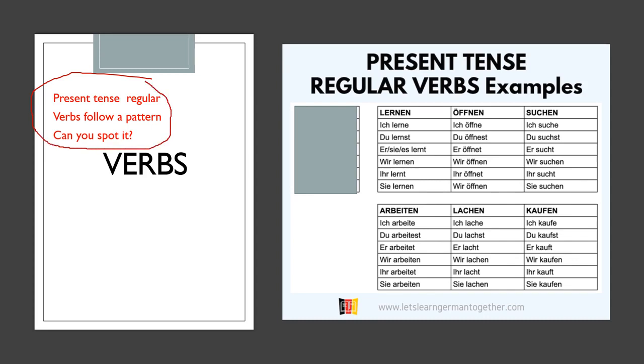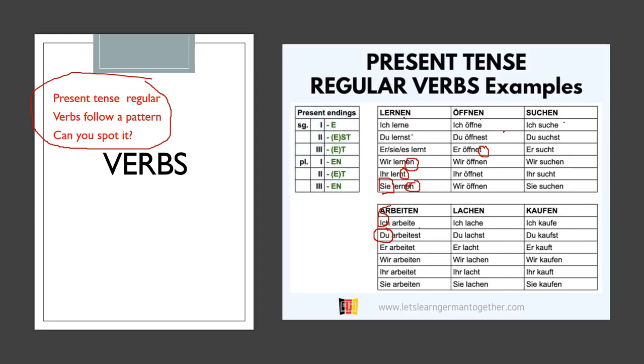You can see they end in the same endings: e for ich, st for du, t for er, sie, es or man, so it ends in t. Wir always ends in en. Ihr ends in t, and the formal Sie, or sie referring to they, end in en.